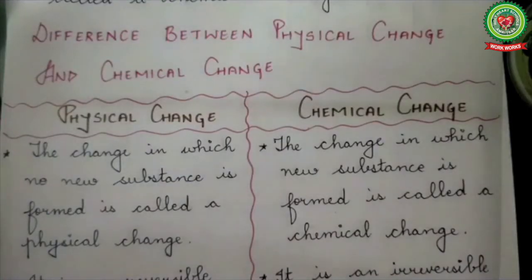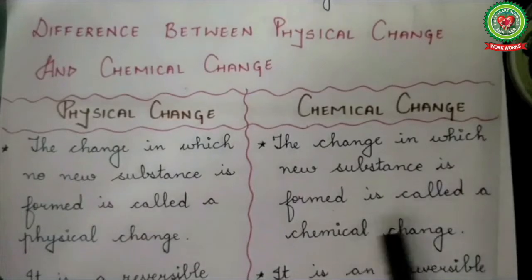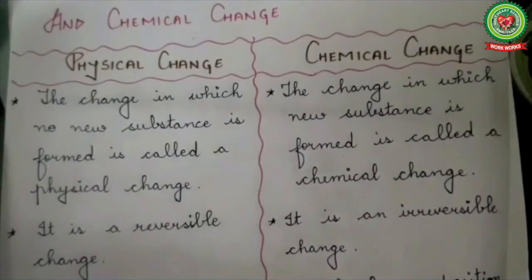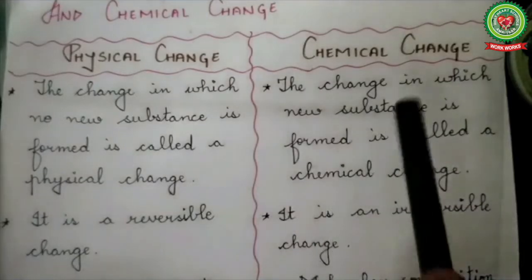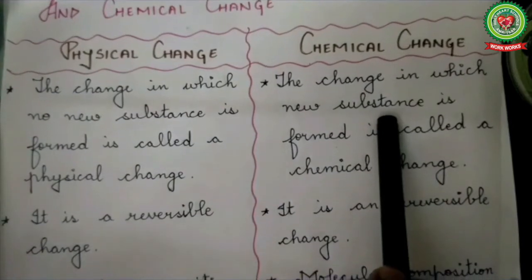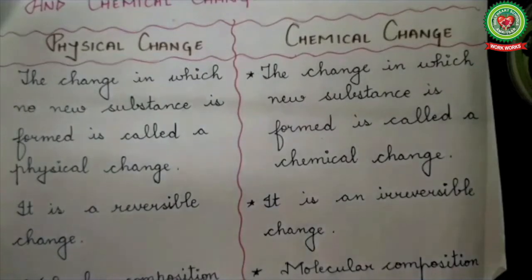Now next is difference between physical change and chemical change. Physical change: the change in which no new substance is formed is a physical change. Chemical change: the change in which a new substance is formed is called a chemical change. As no new substance is formed in physical change, this change can be reversed. So it is also called a reversible change. Whereas in chemical change, new substances are formed with entirely different properties. So this change cannot be reversed. So it is also called an irreversible change.